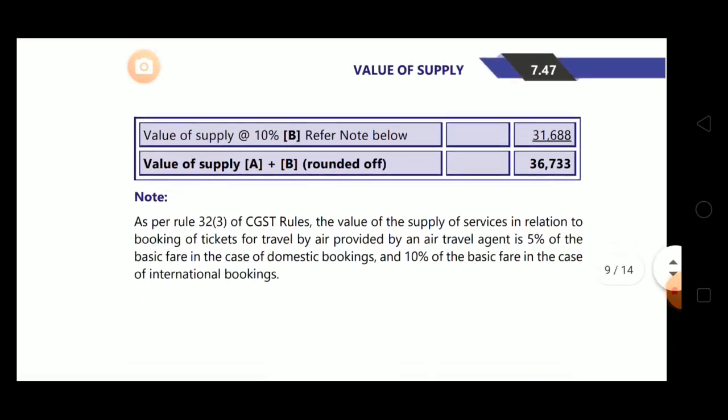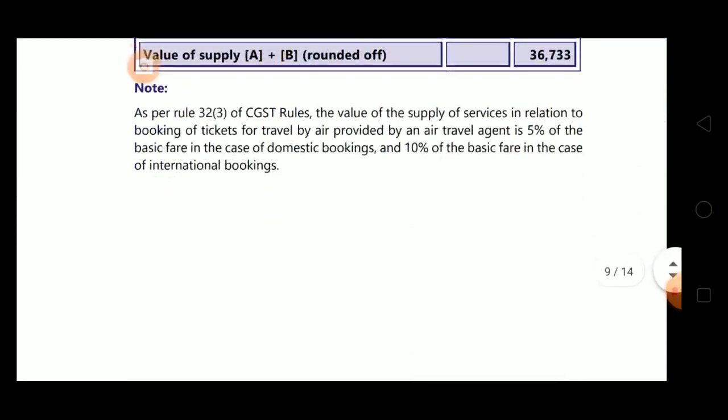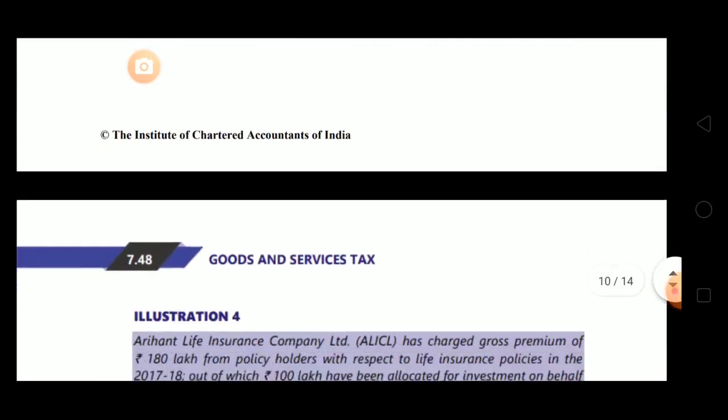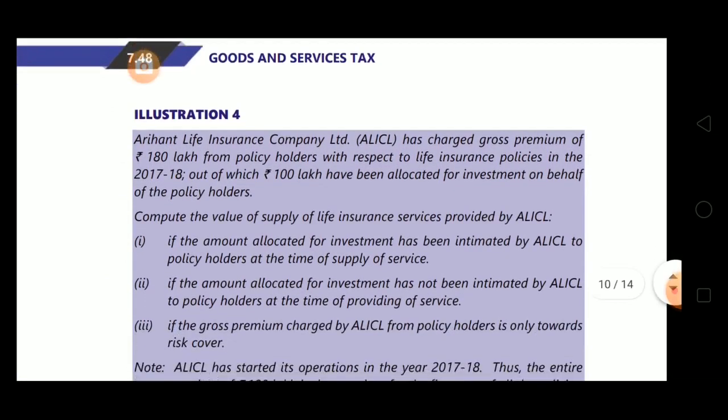Now what they have given in the note: as per Rule 32 subsection 3 of CGST rules, the value of supply of services in relation to booking of tickets for travel by air provided by an air travel agent is 5% of basic fare in case of domestic bookings and 10% of basic fare in case of international bookings. Simple. So this was illustration 4. Now see the next one. They have written illustration 4 only instead of 5. So remember this, it's not illustration 4, it's illustration 5.